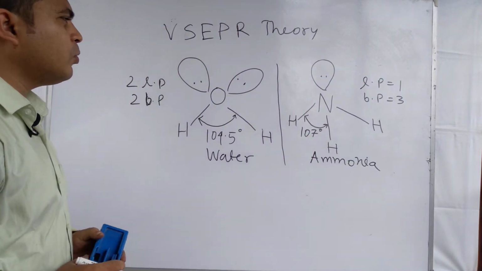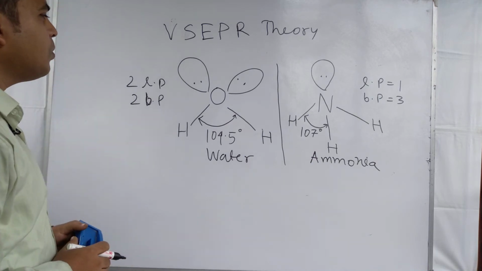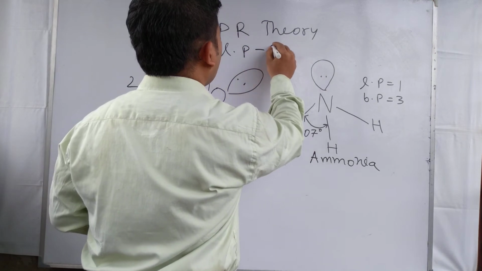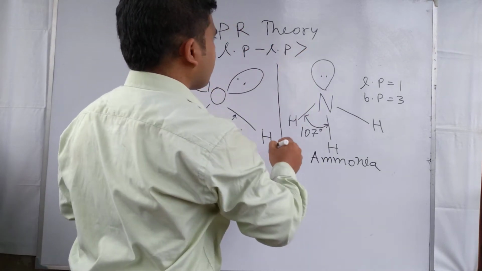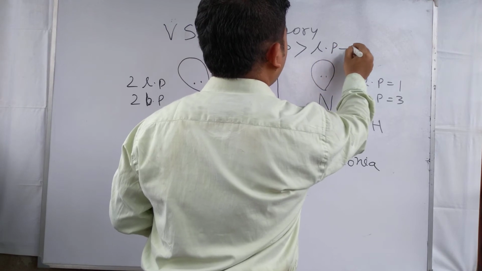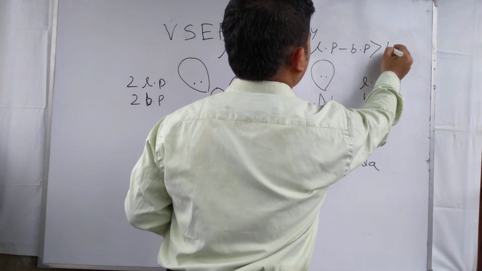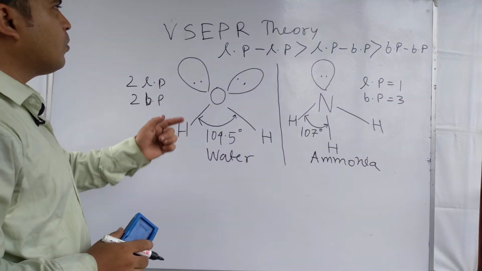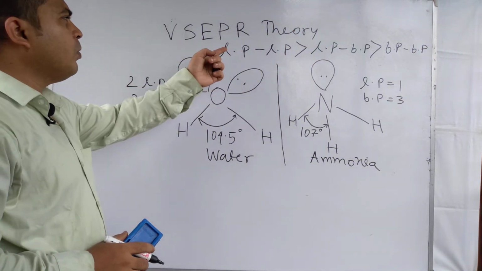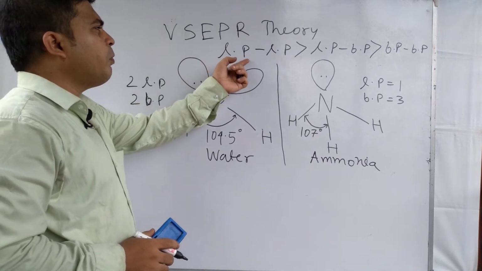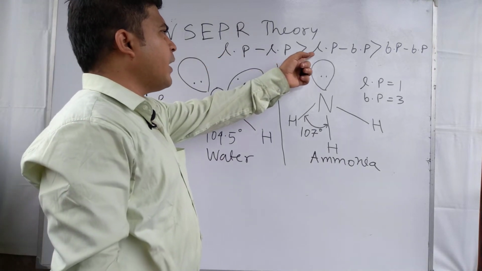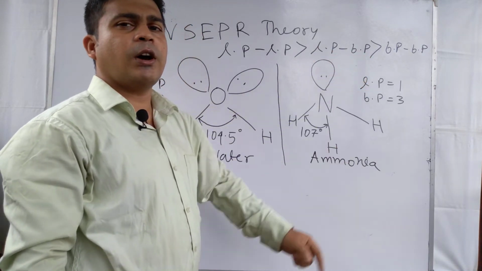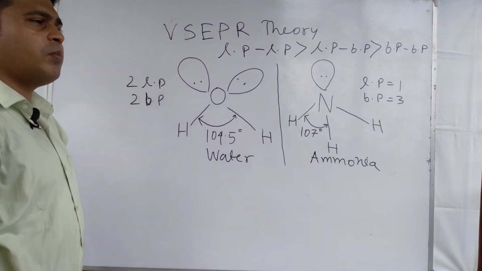According to VSEPR theory, lone pair-lone pair repulsion is greater than lone pair-bond pair repulsion, and this repulsion is greater than bond pair-bond pair repulsion. VSEPR theory states that the lone pair-lone pair repulsion is higher than the lone pair-bond pair repulsion, and lone pair-bond pair repulsion is higher than the bond pair-bond pair repulsion.